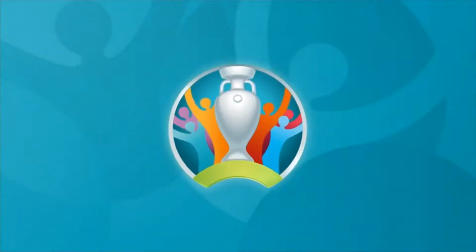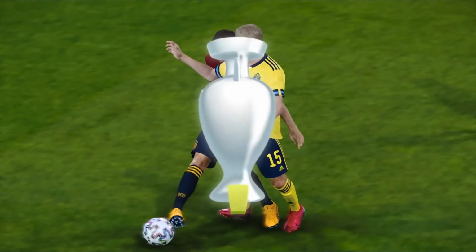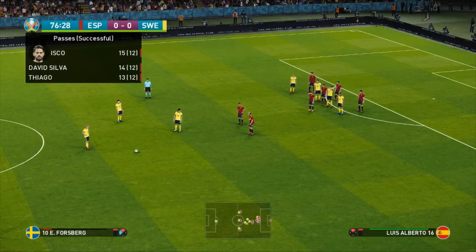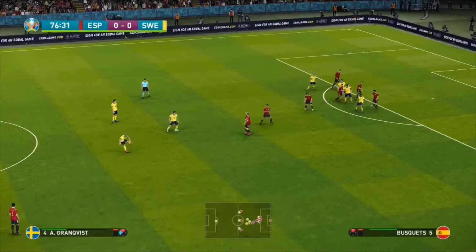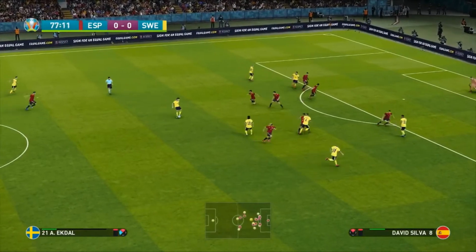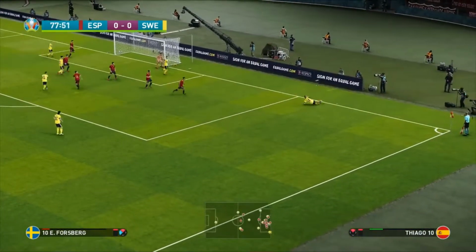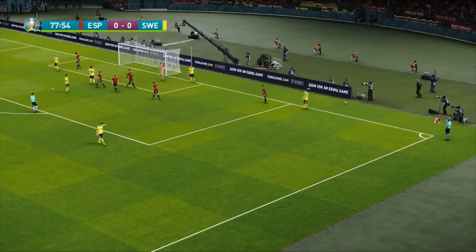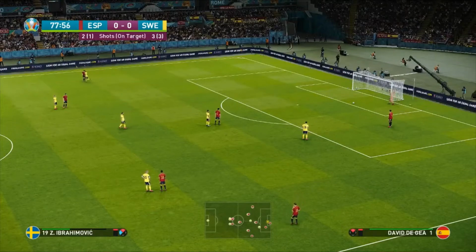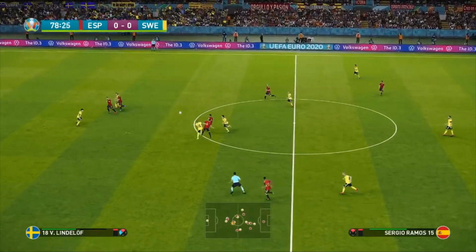And well, this could be a very, very exciting last 20 minutes. As I said, both teams are going at it like this is the final. Here's Forsberg standing over this free kick. He's going to loft this one in for Granqvist, but it's a very, very low ball. Here's Ekdal. Does get a touch. Forsberg can't keep it in play. Unfortunately, it goes out for a Spanish goal kick. And well, Chris is not happy here. He's fuming with the ref.